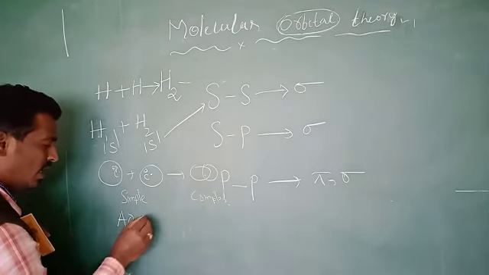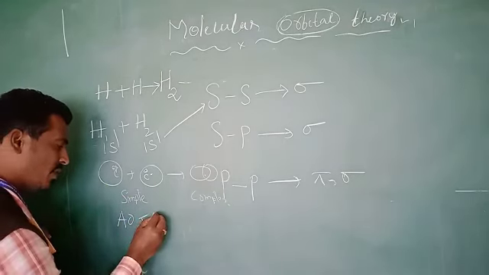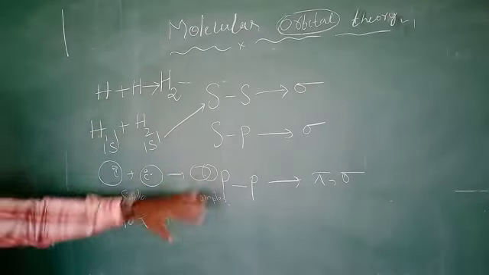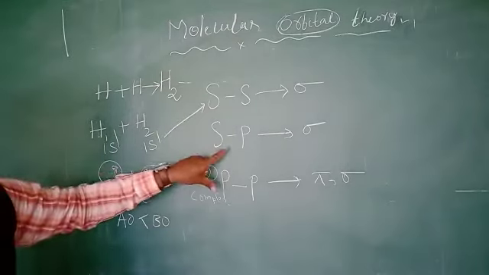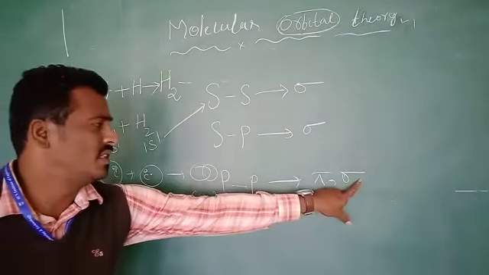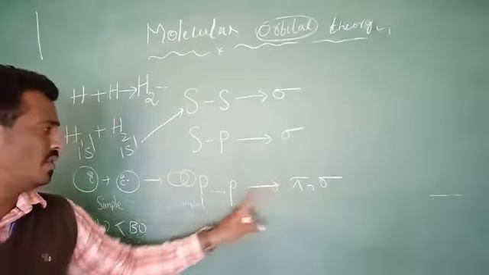This is the stability of the bonding orbitals. These are of different types. This is a linear overlapping, this is also linear overlapping, and this is sideways. Linear overlapping gives the sigma bond. If it is pi, it means sideways overlap.